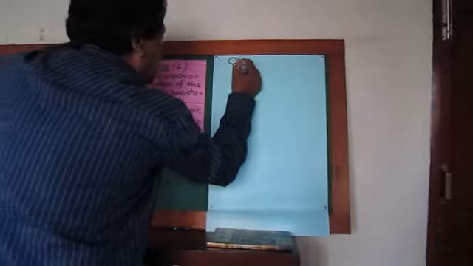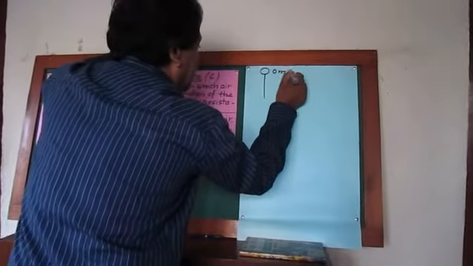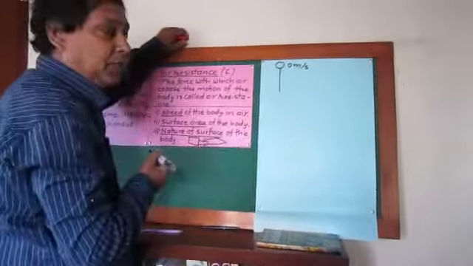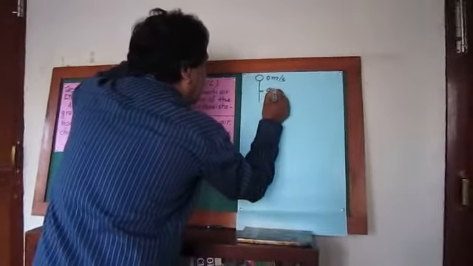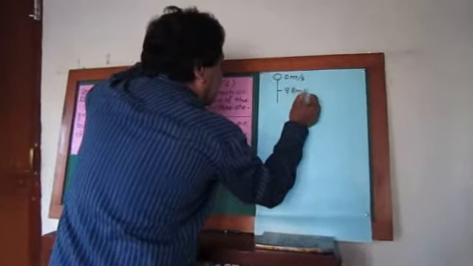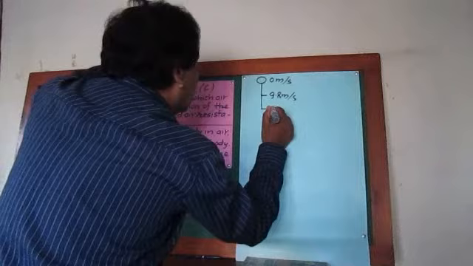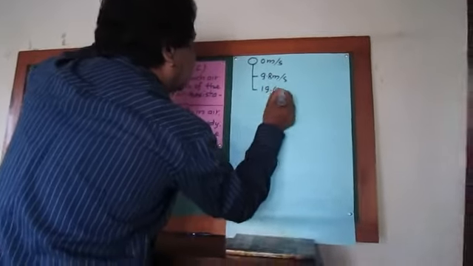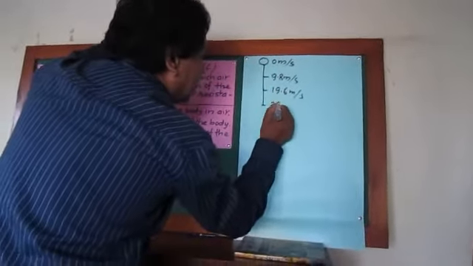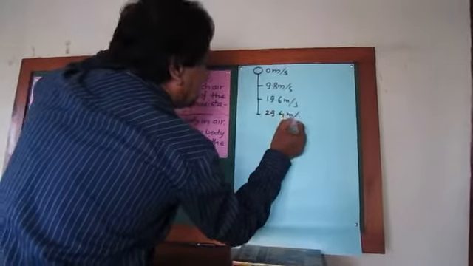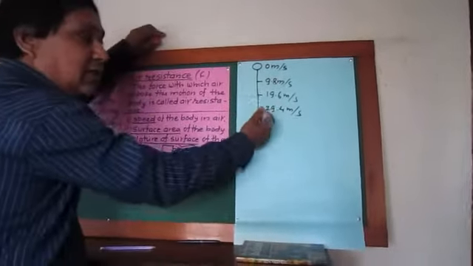At first it was at rest, its velocity 0 meter per second. After 1 second its velocity will be 9.8 meter per second. After another 1 second its velocity will be 19.6 meter per second, and after another 1 second it will be 29.4 meter per second. In this way its velocity goes on increasing and increasing.